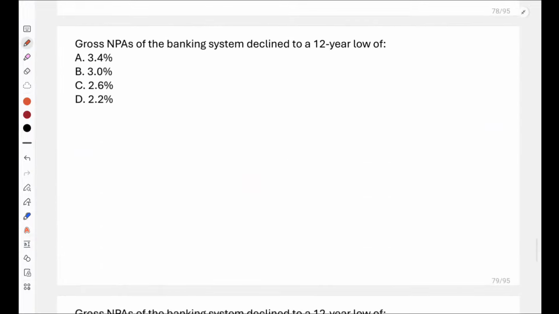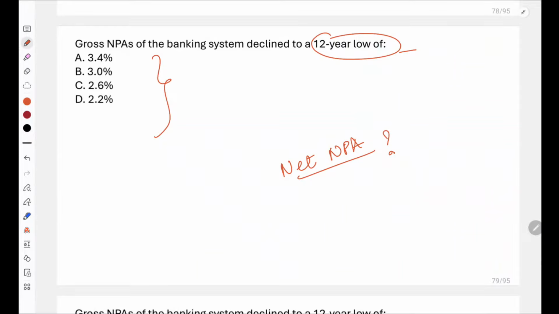Next is that the gross NPA of banking system declined to a 12-year low of what percentage? 3.4, 3 percentage, 2.6 or 2.2 percentage? Gross NPA. Also tell me, what is net NPA of banking system? Yes, everyone. Very good. It is 2.6%.